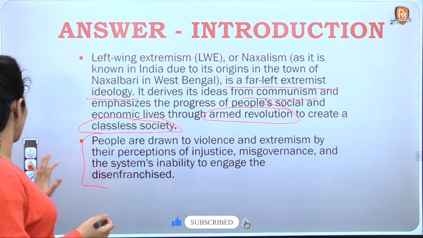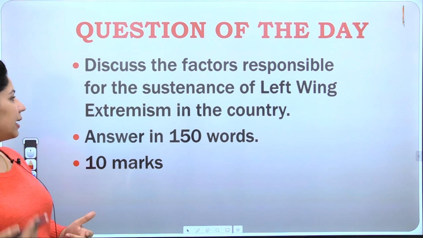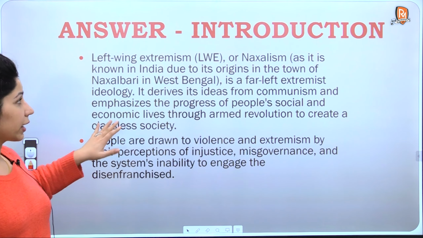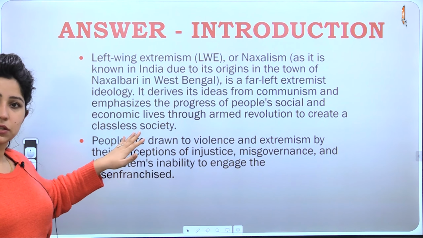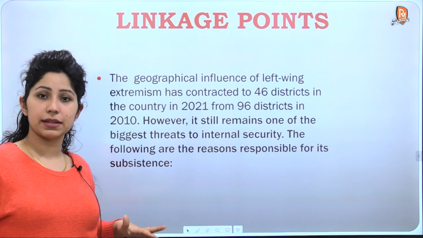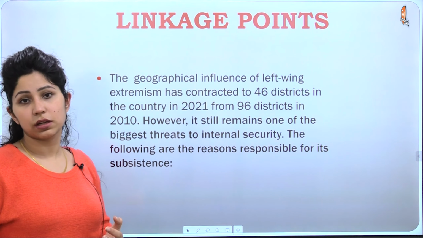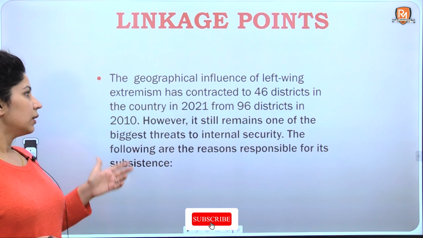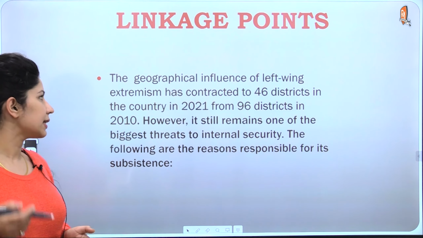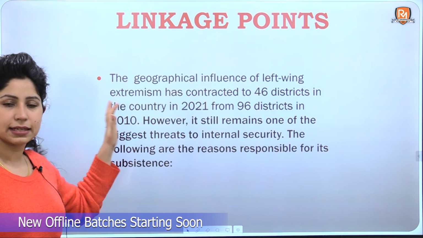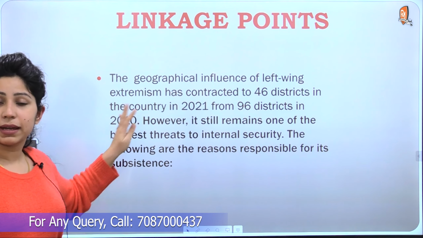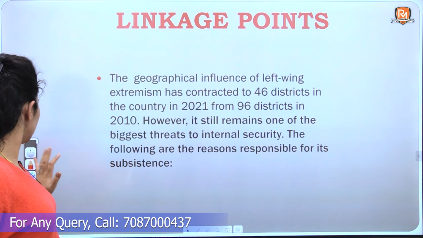Now we will move on to build our answer, to discuss the factors which are responsible for the sustenance. We've introduced it, we've developed the conversation with the examiner. Now we'll see how we can turn the direction of our answer towards what has been asked in the question, that is the factors. The geographical influence of left-wing extremism has contracted to 46 districts in the country in 2021 from 96 in 2010. This was a recent statement by the Home Ministry of the country.